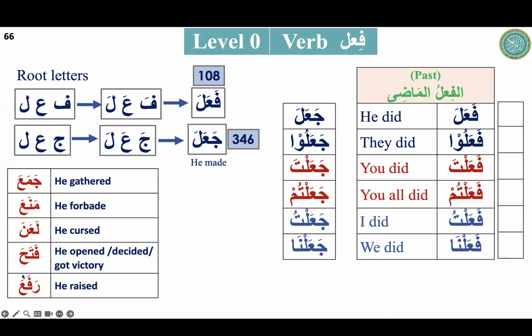Thank you. So every time we have to look at the starting. Rafa'a, rafa'u, rafa'ta, rafa'tum, rafa'tu, rafa'na. Only the ending sound will be the same. The starting three letters will always be there, and the meaning, inshallah. So today we learned fa'ala, he did, ja'ala, he made, and then there are some Quranic words: fataha, he opened, rafa'a, he raised, and we can make six. We know the meaning of one verb, and now after fitting it in the table, completing madi, we have the six. That's today's lecture.